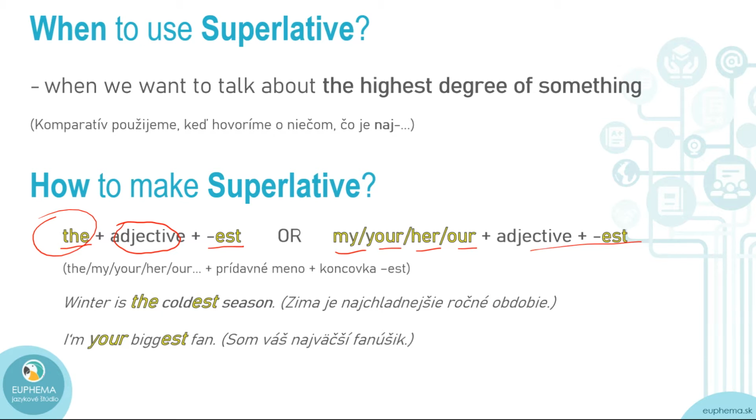Here we have 2 examples. Winter is the coldest season. The coldest, so the adjective is cold, plus this suffix est, okay? Winter is the coldest season.